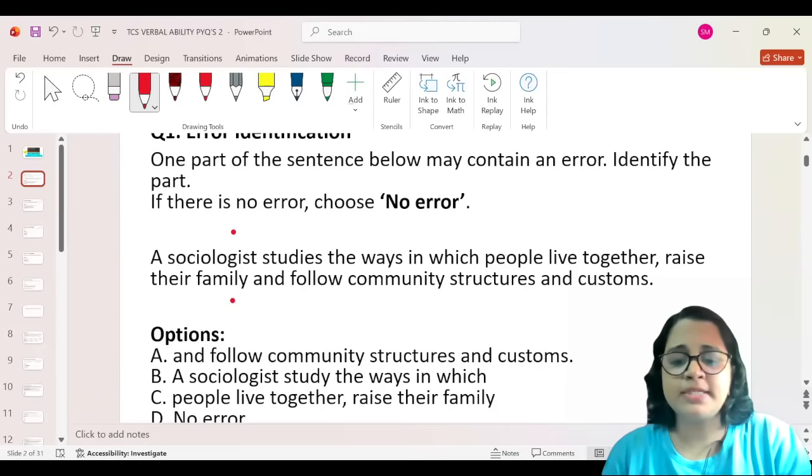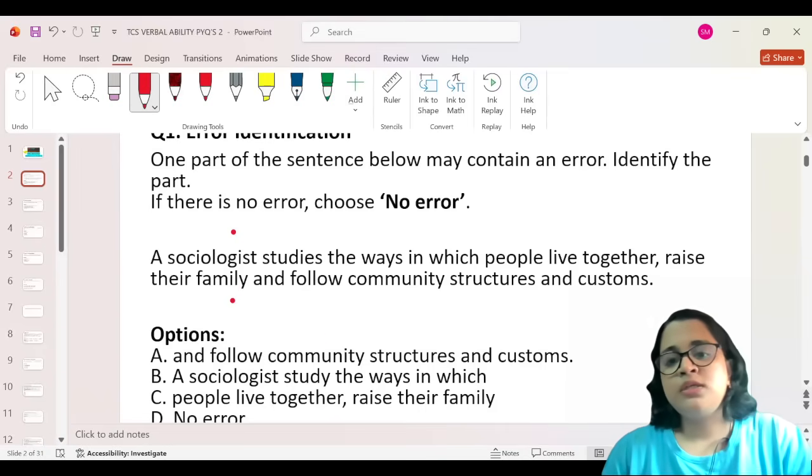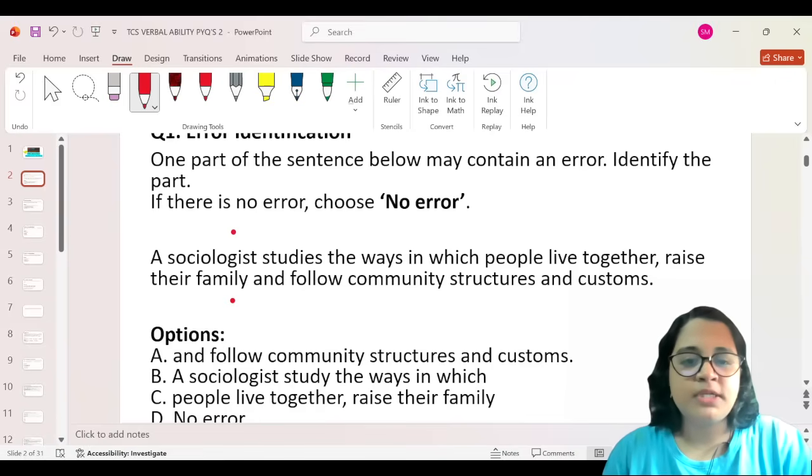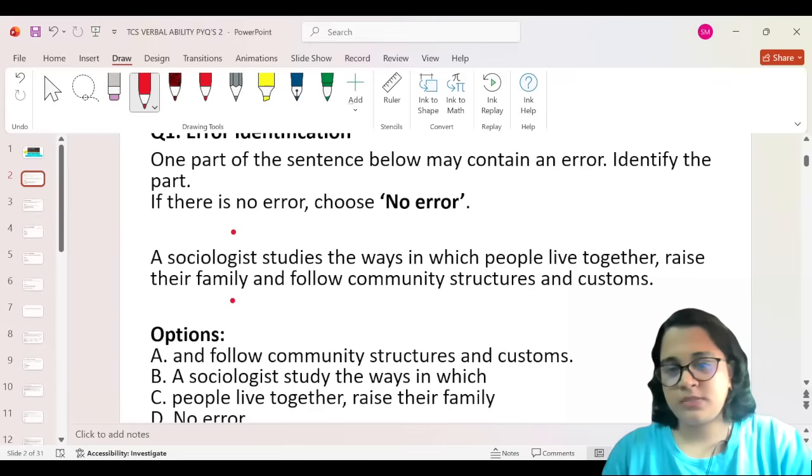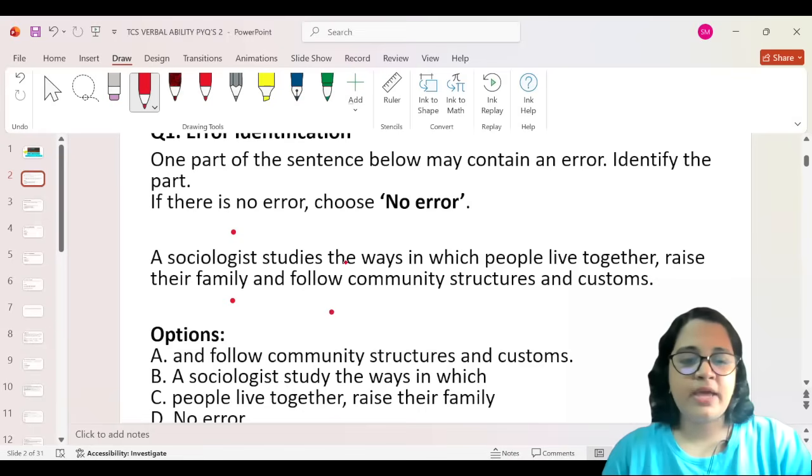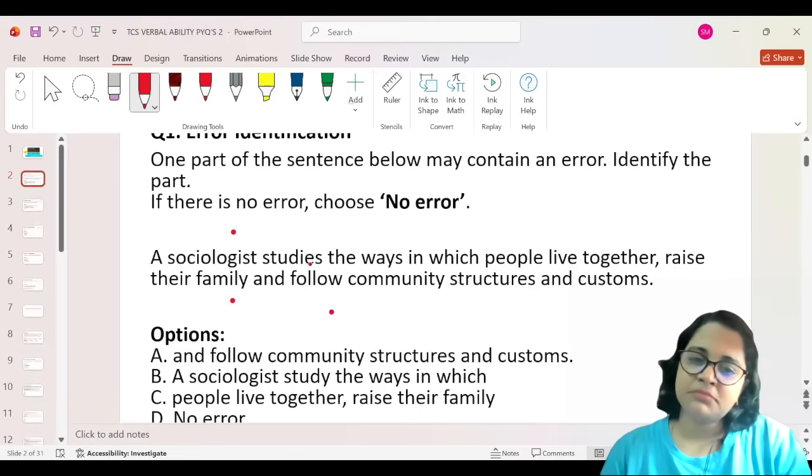In this particular sentence, the sociologist studies the ways in which people live together, and raise their family and follow community structures and customs. I don't think there is any error in the first half.